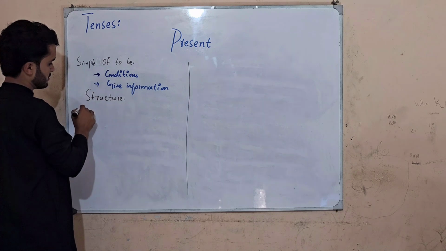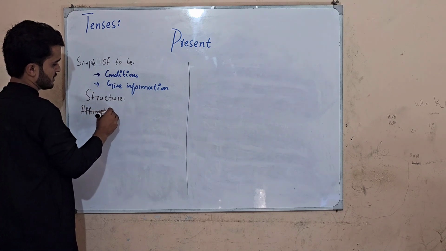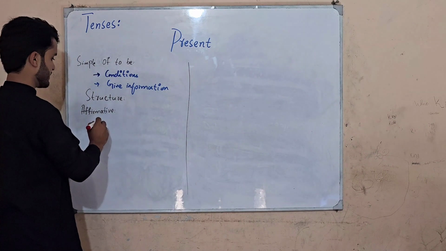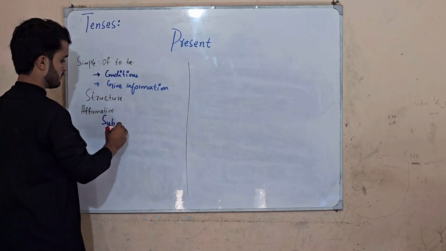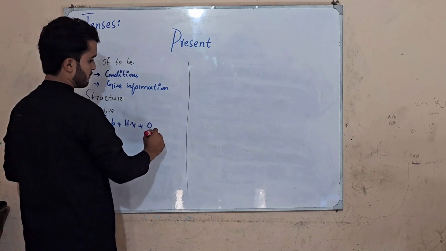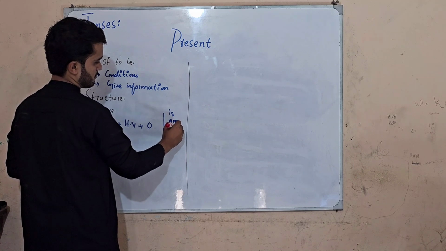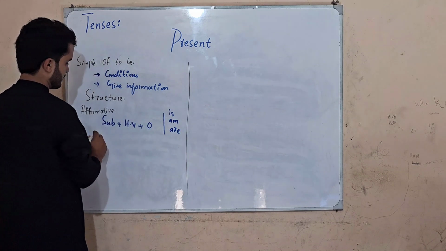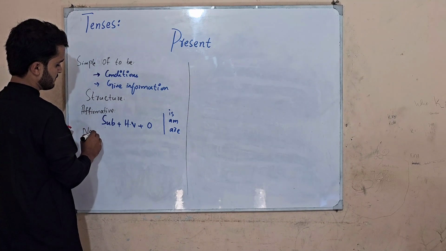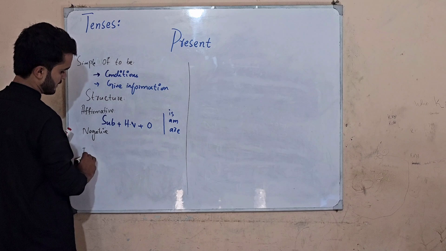The first one is affirmative. We can also say positive structure or assertive structure, which states that we have subject plus helping verb plus object. Helping verbs of present are is, am, and are. That's the affirmative one. The second structure is negative, and the third one is interrogative.